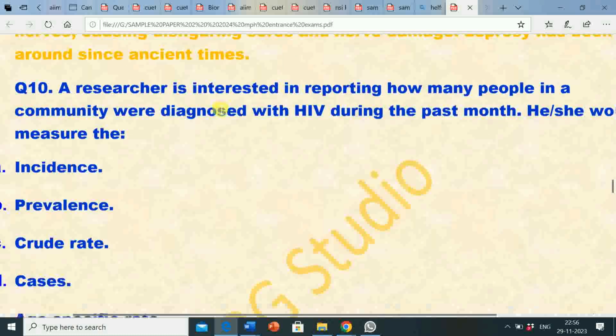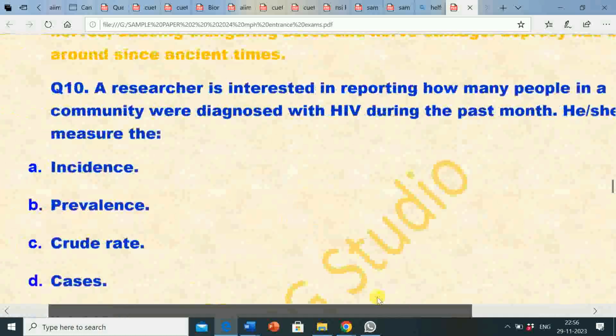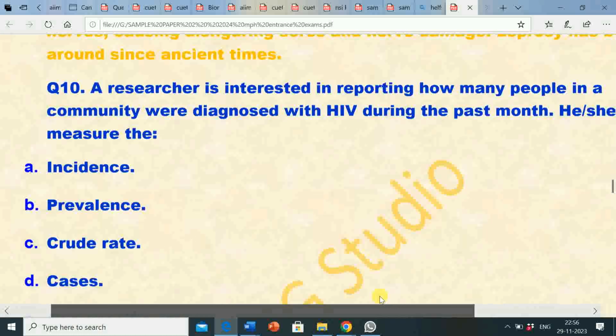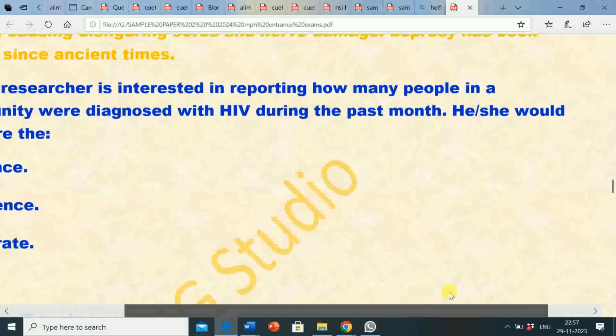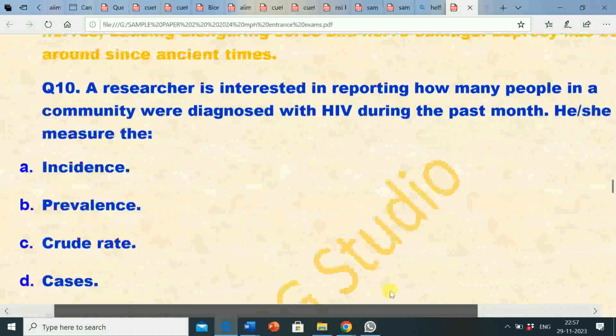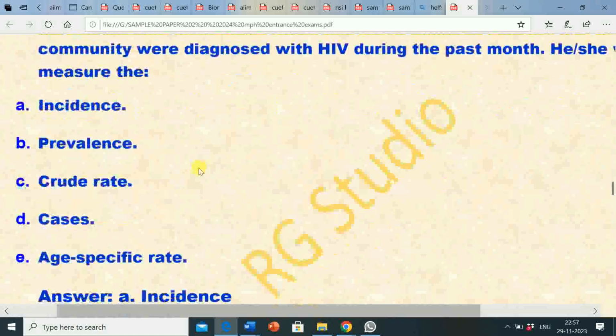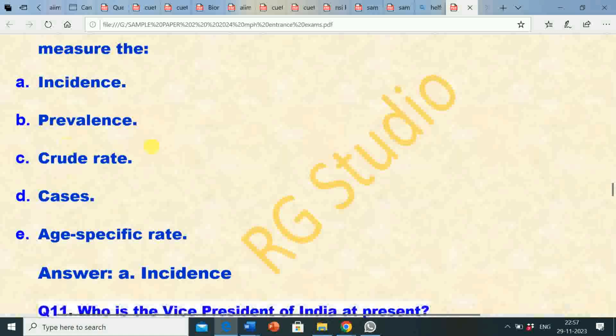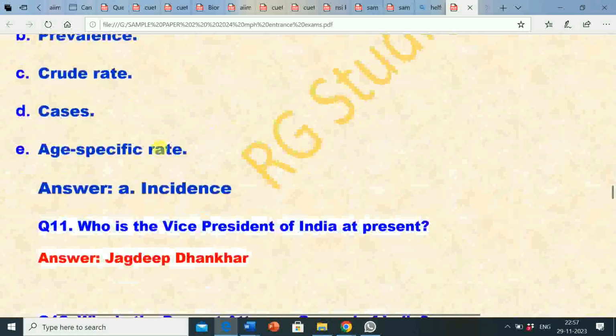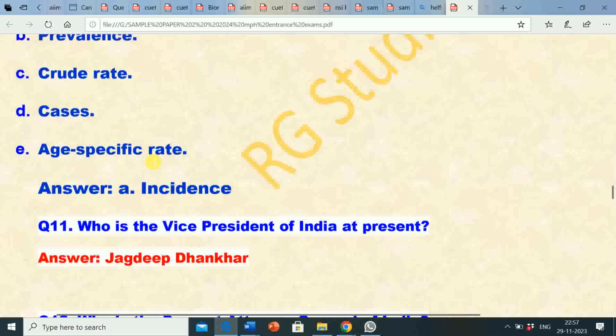Question number 10. A researcher is interested in reporting how many people in a community were diagnosed with HIV during the past month. He or she would measure the: option A, incidence; option B, prevalence; option C, crude rate; option D, cases; option E, age specific rate. The correct answer is option A, incidence.